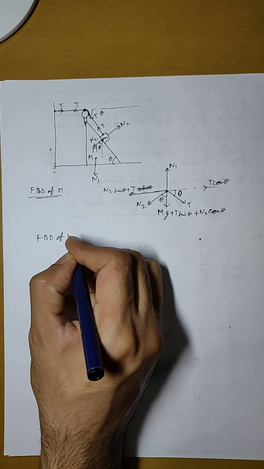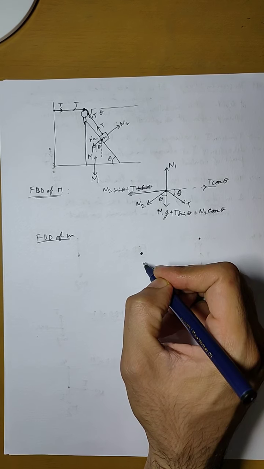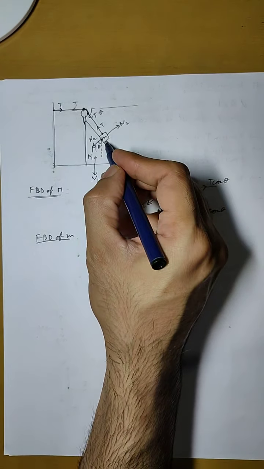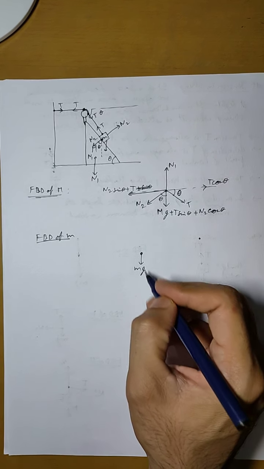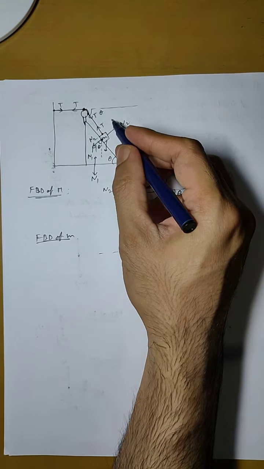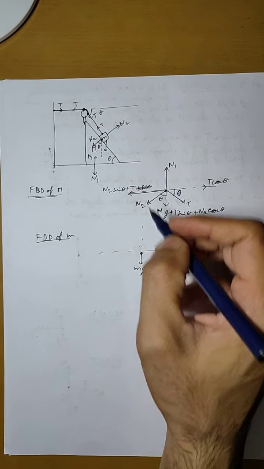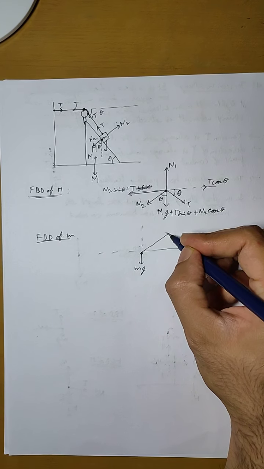Similarly, if we draw the same for smaller block, then we have mg of smaller block in downward direction. mg is always vertically downward, so it will be like this. There is no reactionary force to mg in upward direction. Then there is N2 in this direction, so we'll draw N2 like this.